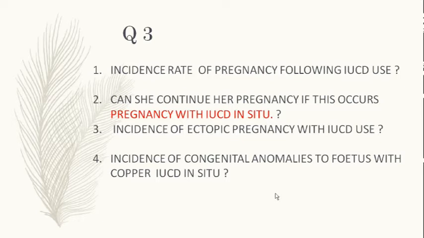Okay. What if she gets pregnant with the IUCD in situ? What would be your advice to her? Archie: she can use it during pregnancy if she is willing to terminate. If she is willing to terminate, we terminate. Okay, Archie. But what if she wants to continue? Should you allow her? And what are the chances of ectopic, and of congenital anomaly? Ma'am, if the thread is visible, we can remove the IUCD, but if the thread is not visible, we will continue.